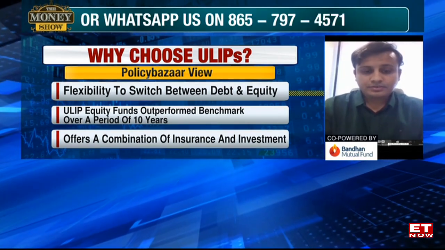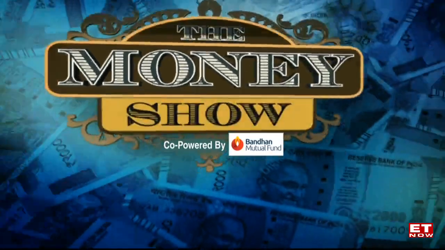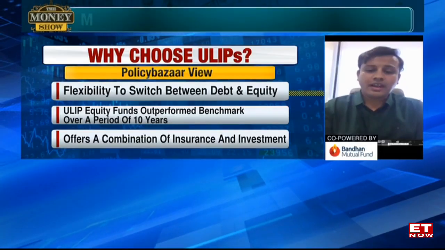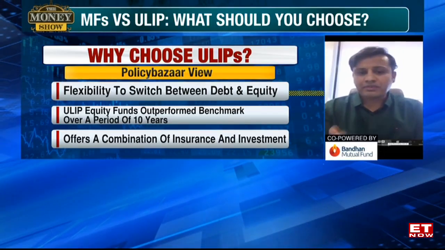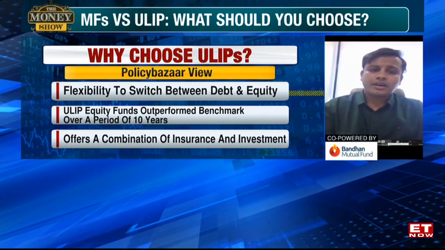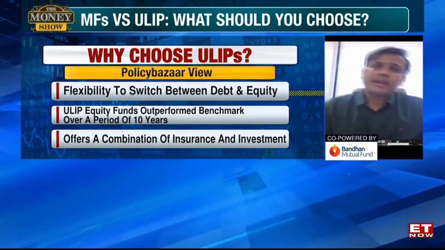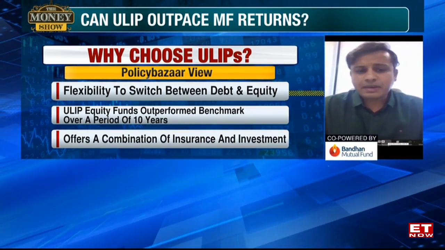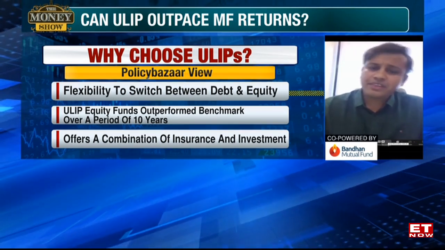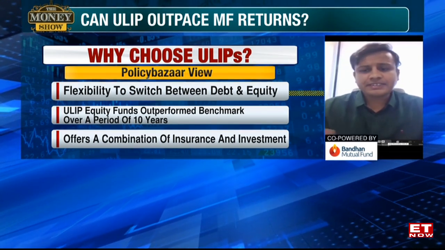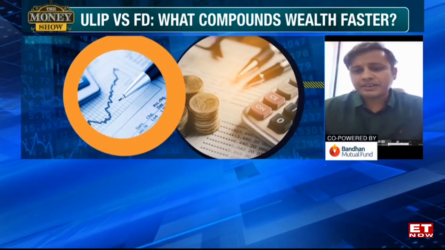What are your recommendations for ULIP debt fund? See, my recommendations are that in the last 10 years, from how I've seen performances go, the top companies that come to my mind are Tata AIA Life, Birla Sun Life, ICICI Prudential. These have got good debt funds. Returns have been in the range of 7 to 8%.